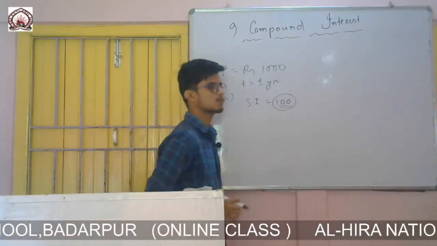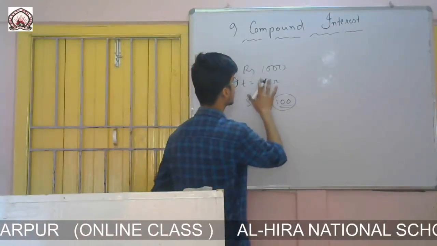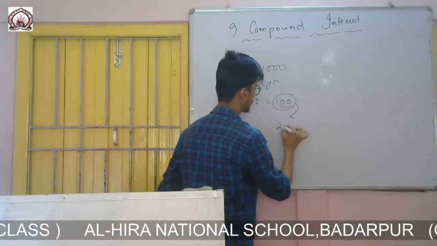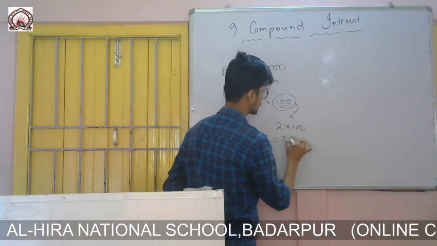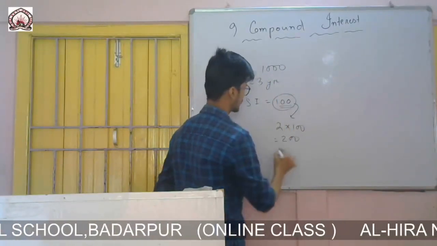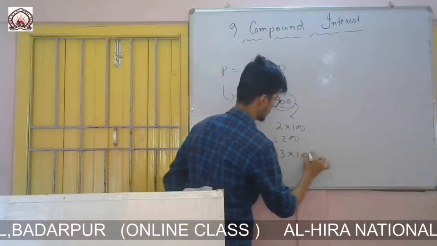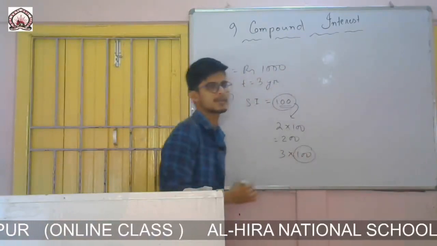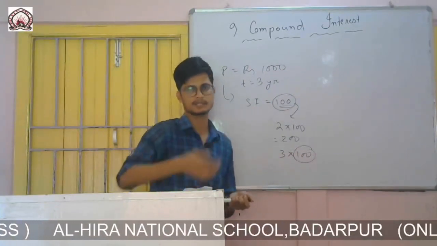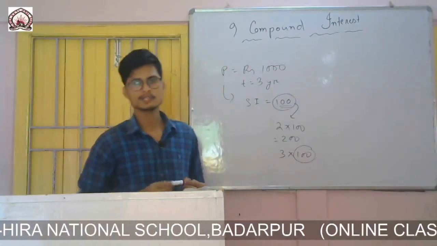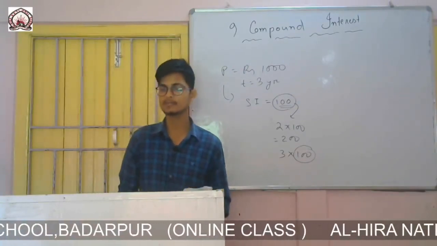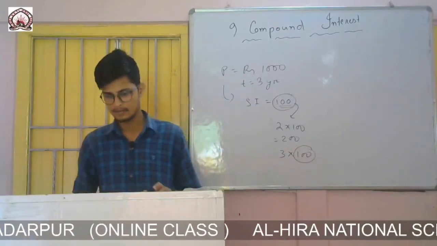In case of SI, if I increase the years, for example to 2 years, it will simply double itself, 2 into 100, that is 200. If I increase it to 3 years, it will triple itself. That means this amount remains the same, just with the passage of time it multiplies. But in case of compound interest, CI accumulates and is added to the accumulated interest of the previous year.